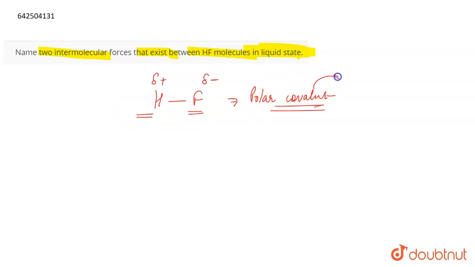So as it is a polar covalent bond, dipole forces of attraction exist between them. Dipole intermolecular forces of attraction exist between them. Now this is the first force of attraction that exists.